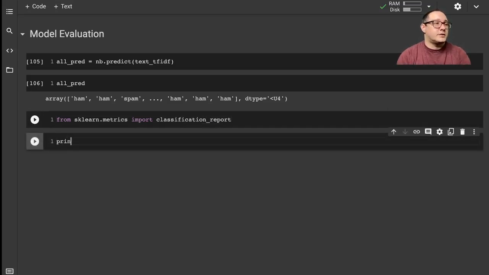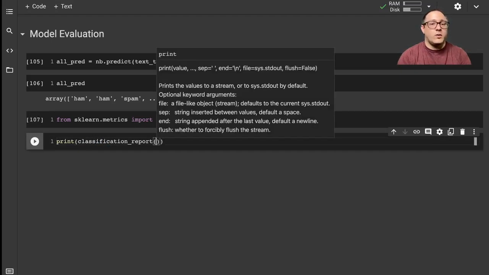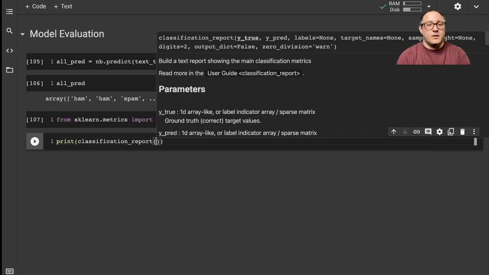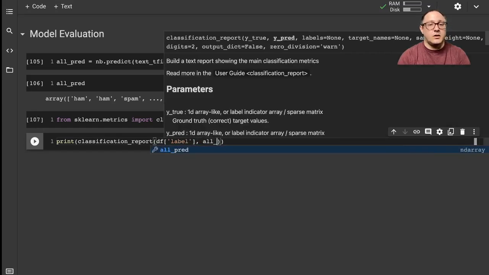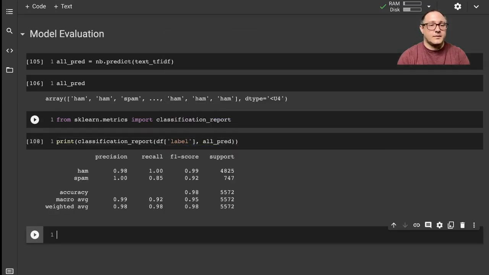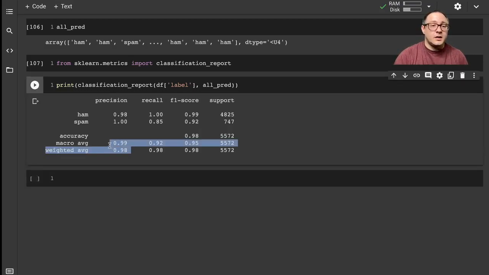And let's actually do this. So print classification report here, and we want our data frame dot label here, and we want to compare this against all of our predictions. We're doing quite well, okay? So we're looking at something around 90%, 98% accuracy.